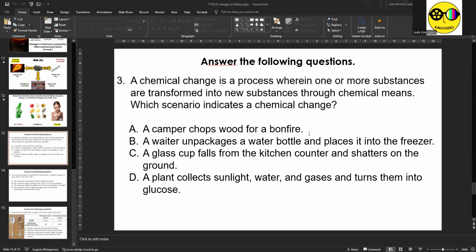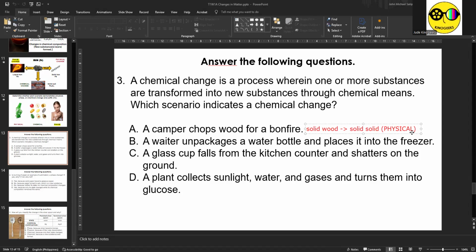Chop lang naman ng wood, therefore madali lang po, this is an example of physical change because you start with solid wood and you end up with solid wood again. So therefore, this one is physical change.